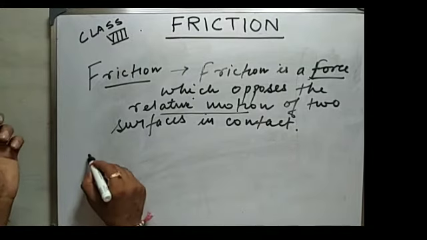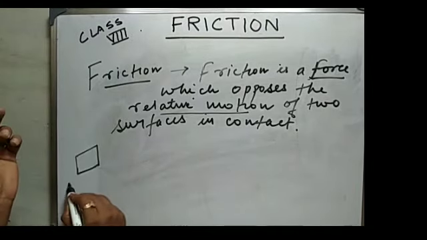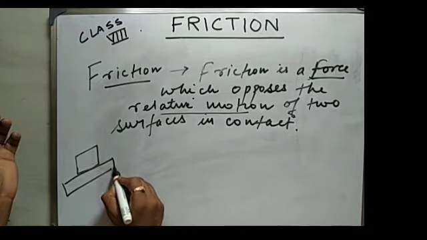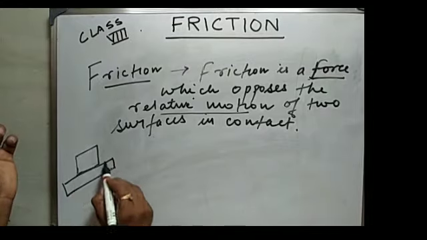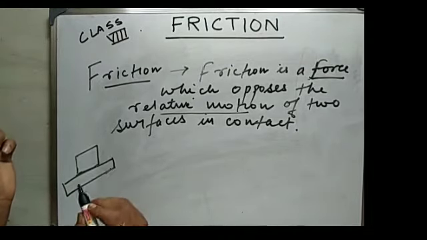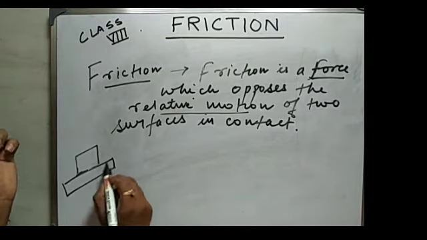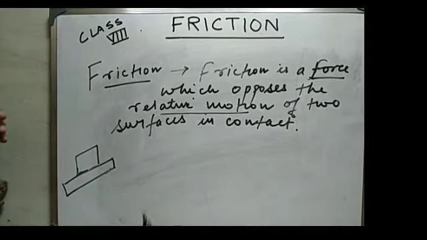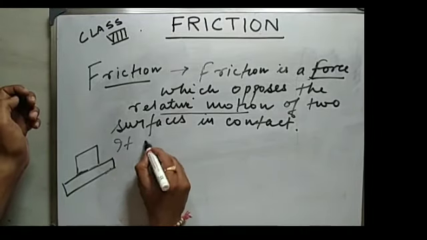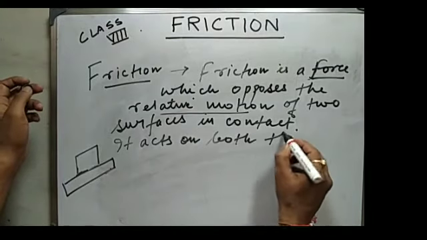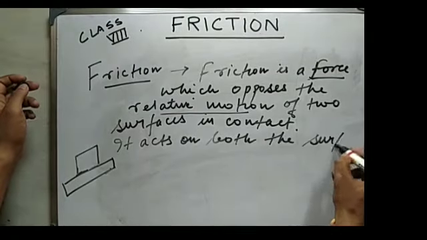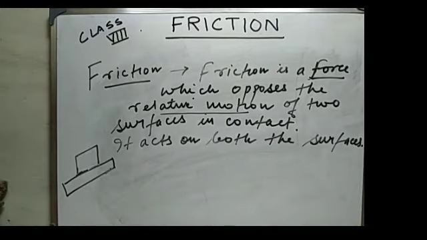Whenever there are two surfaces in contact, say this is a book and this is a table, whenever the two surfaces are in contact, the friction opposes the relative motion between them. Another thing is it acts on both the surfaces. Friction acts on both the surfaces.